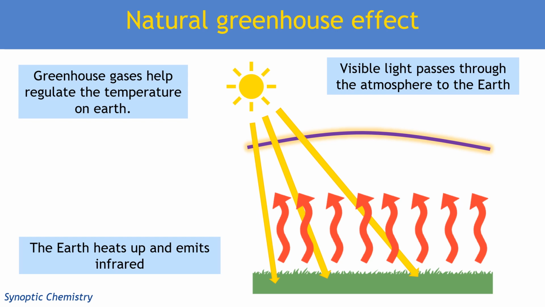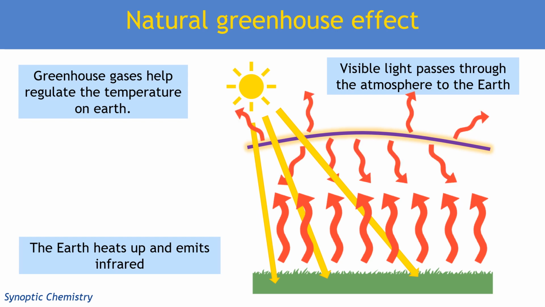However, what we have instead is this layer of greenhouse gases quite low down in the atmosphere. And these molecules are moving around randomly as gas molecules do. So those molecules are going to absorb the infrared. They don't hold on to it. That's not what molecules do. They will move faster and therefore they will re-emit that infrared radiation. So the bonds are going to absorb it, but then we're going to re-emit it.